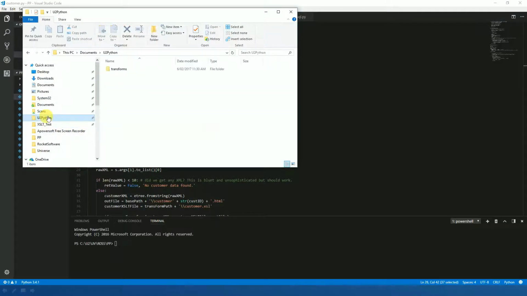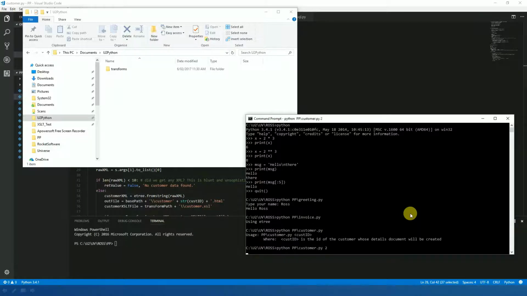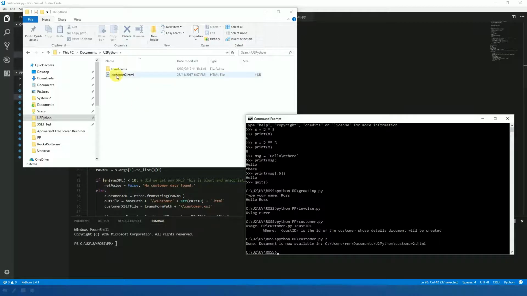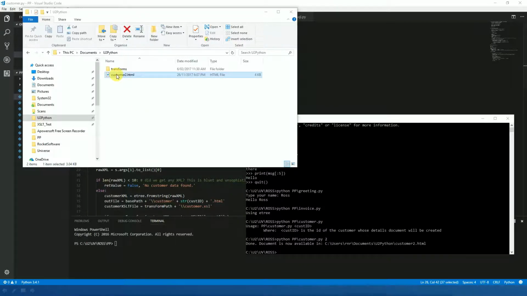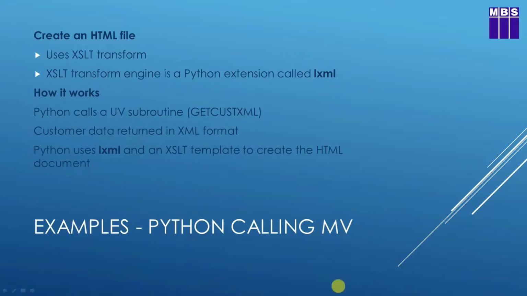This time I've got to go to my U2 Python folder. That's where the file will be. I'll start up a command prompt here, and I want to do python pp/customer, which is the name of the file. If I just run that like that, it's going to prompt me and say you need to put a customer ID in. I'll put customer ID 2 in, and it will run that, and we'll see a file appear here. Here's customer 2. If I open that up and bring the browser up, there's the invoice. Fast Copy Center, Diana Morris, and 3 products as they were in the record. So that's my first example.